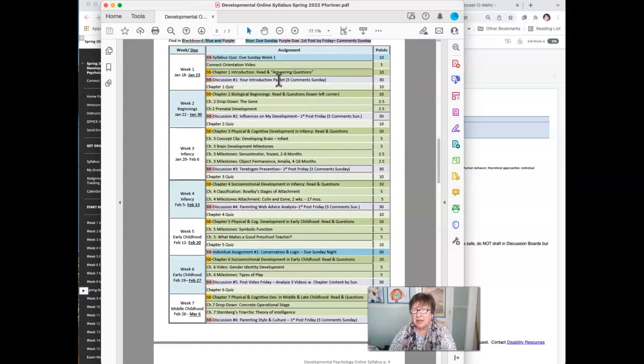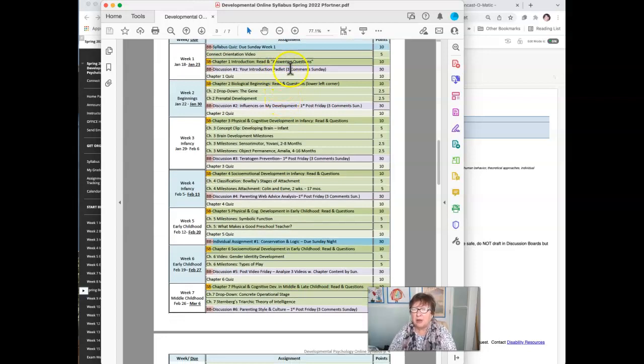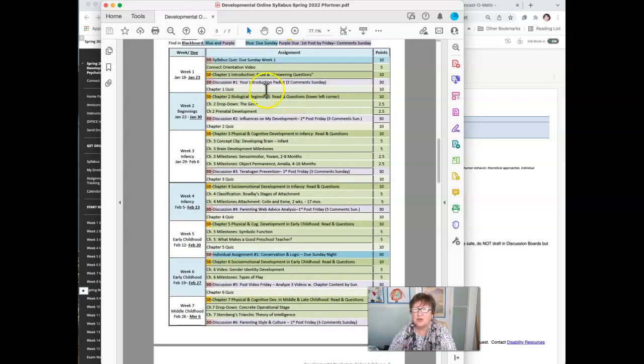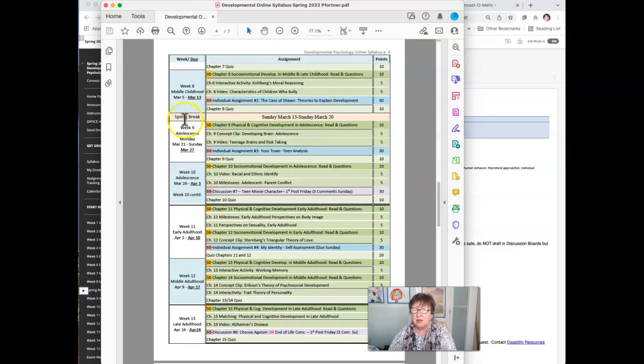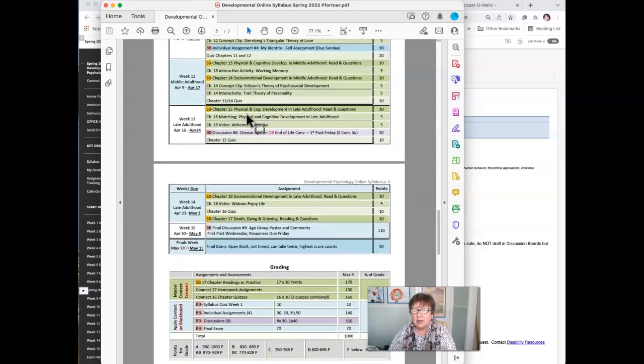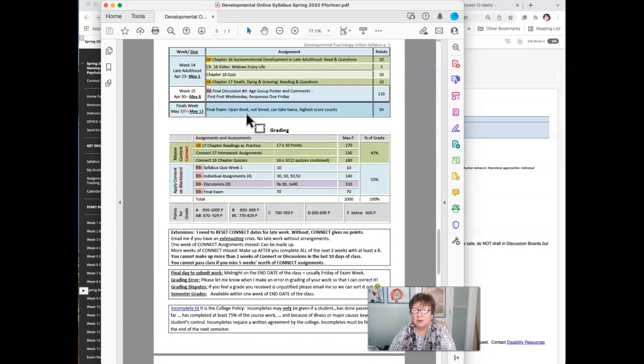And here is the calendar. Green, remember, is Connect. Blue is individual assignments. There's a syllabus quiz in the first week. Oh, I better check if I put that in there. And purple is Blackboard, right? And so it tells you which weeks there are, how many points you can get. And the whole class is on here. There's spring break. And you have the whole information here.